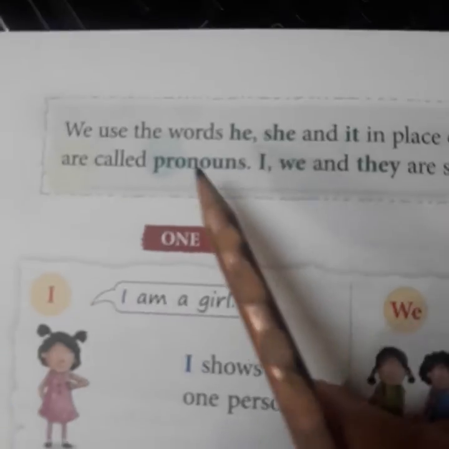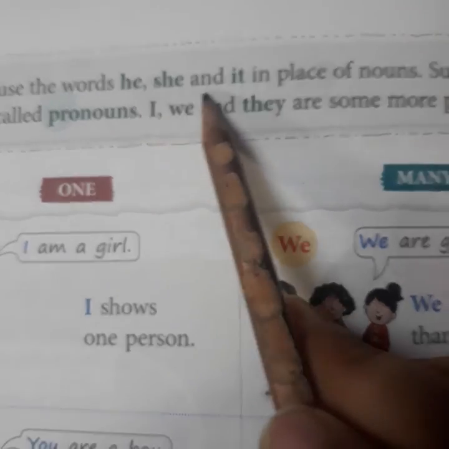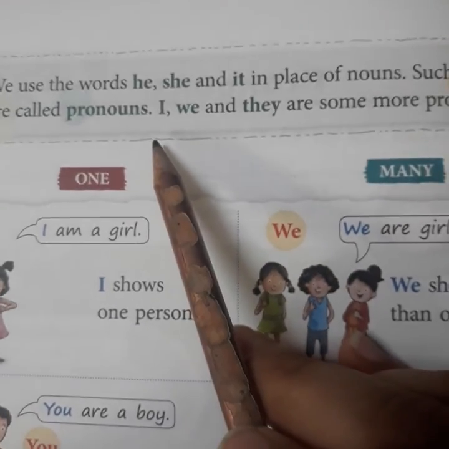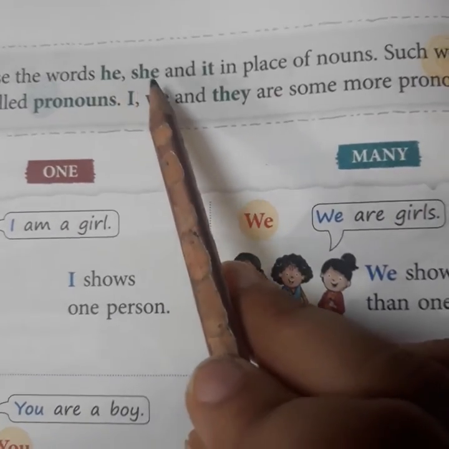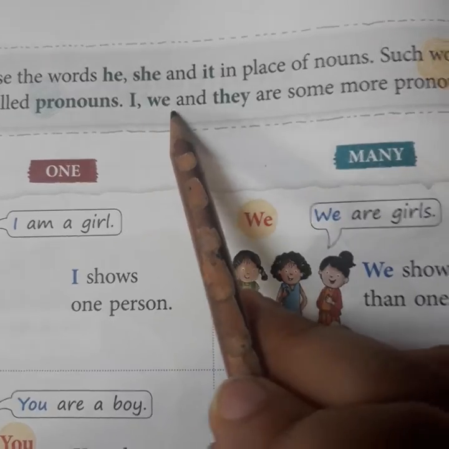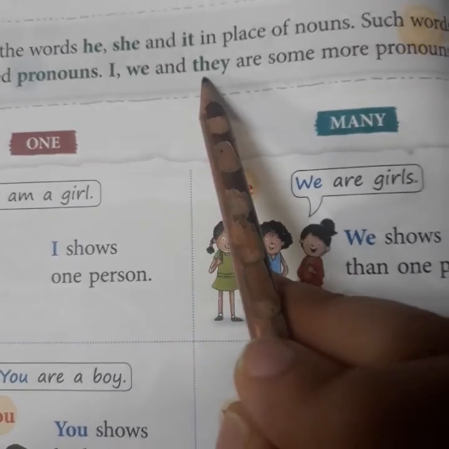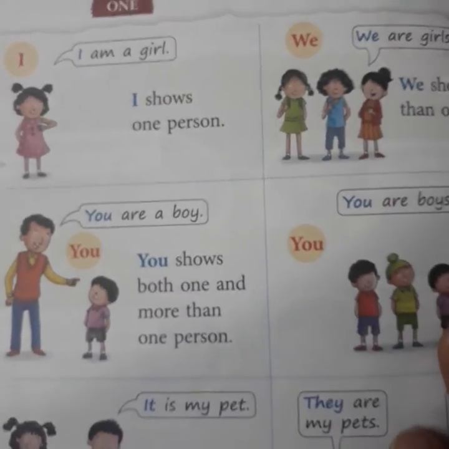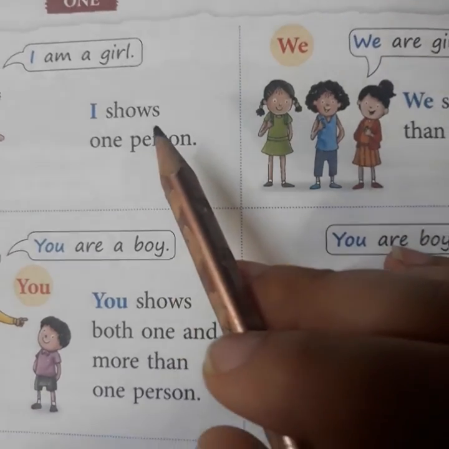Okay, I'll show you one more thing. Look here. We use the words he, she and it in place of nouns. Such words are called pronouns. I already told you about this. So what are the pronouns? He, she, it, I, we, they and you. He, she, it, I, we, they and you are pronouns. Now let me tell you which words to replace with what.